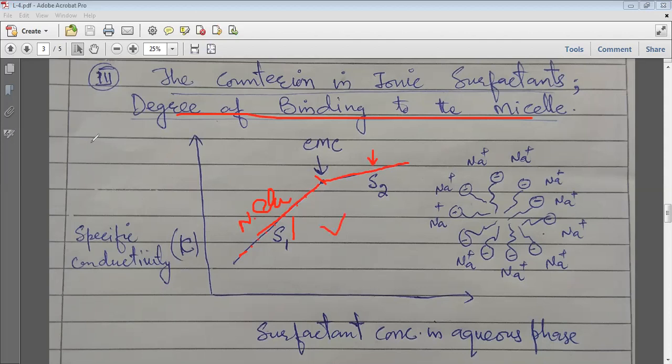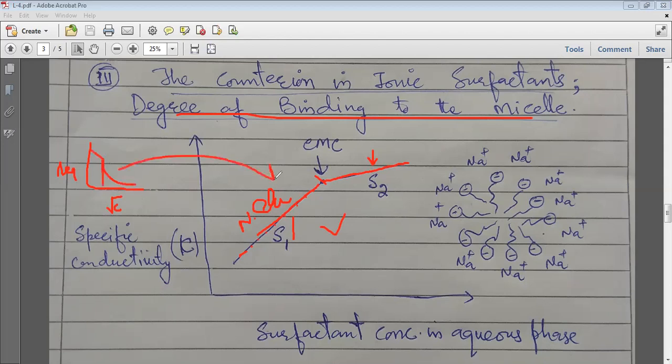In the last lecture you also plotted the equivalent conductance against the square root of concentration or normality. What we observed there is that it first decreases to a certain limit, then an abrupt decrease in the slope occurs. This is the same.